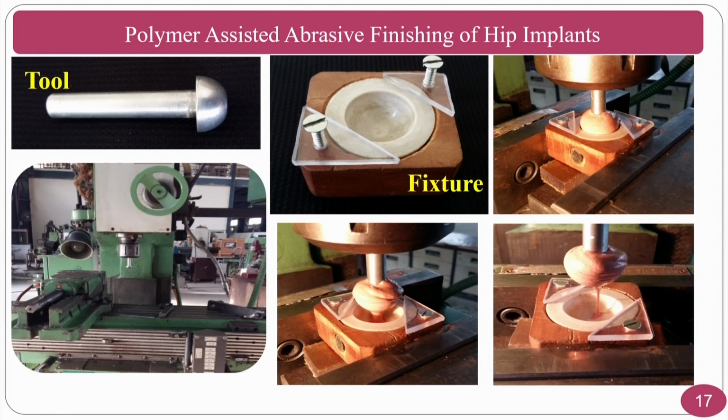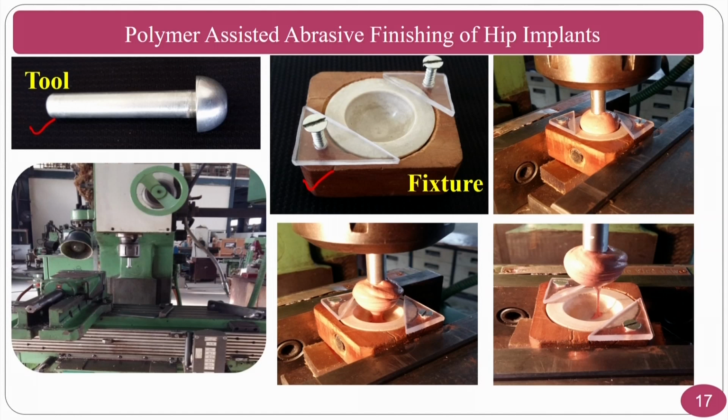Now you can see the tool, the workpiece fixture and other things. The tool is here, the workpiece is in the fixture. The workpiece is placed beneath the tool and it is filled with an optimum amount of the medium whose composition is already optimized. A simple medium is used here, however people can go for complex mediums. The medium here is a silicone based medium, just a simple medium where we have used very little abrasive particles.